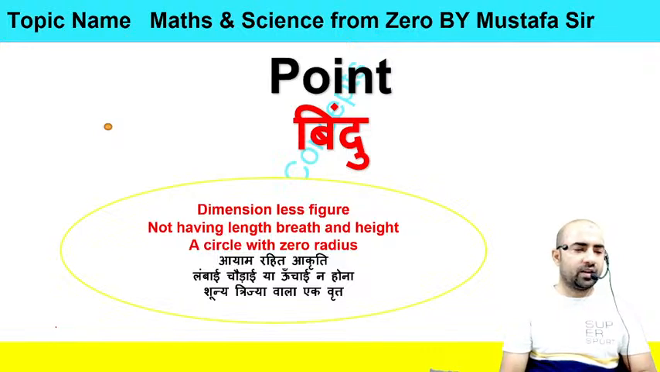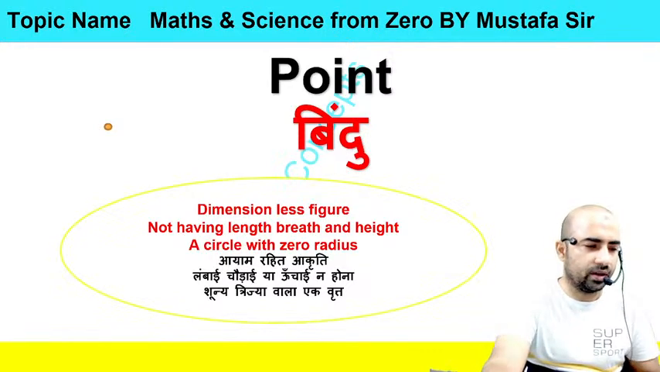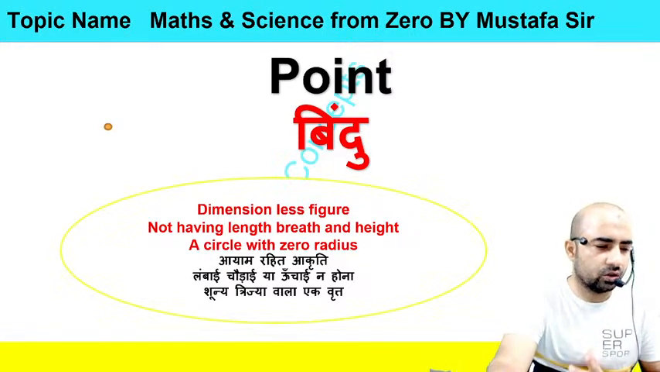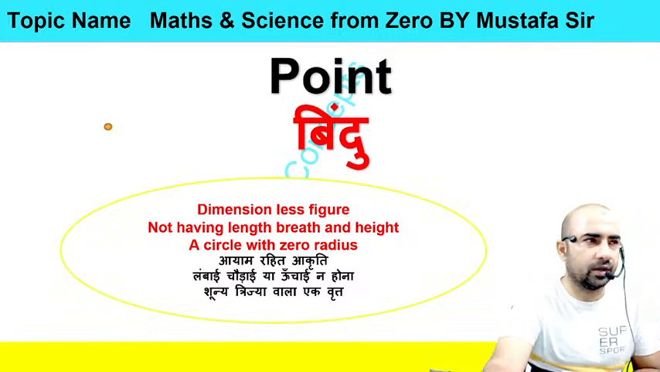So what is a point? We have discussed the point. A point is a dimensionless figure not having any length, breadth and height, or you can say a circle with zero radius. This is also the definition of a point. So this is all about the point. I hope you have cleared the concept related to the point.